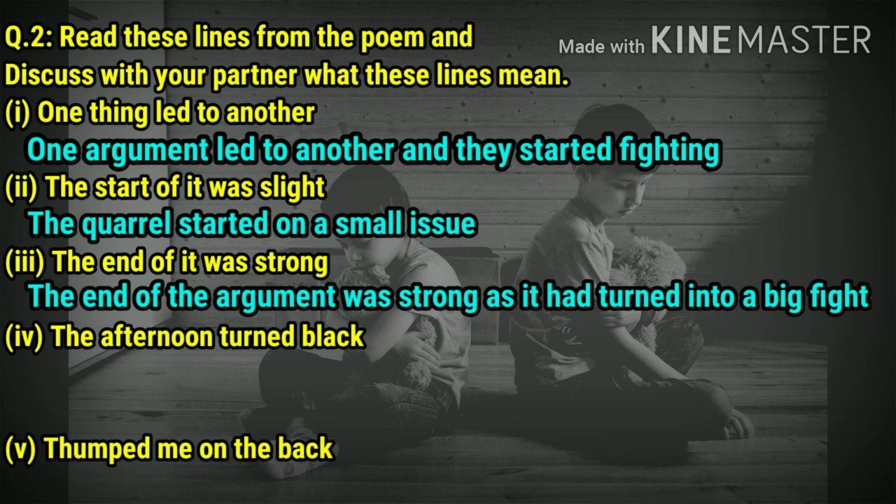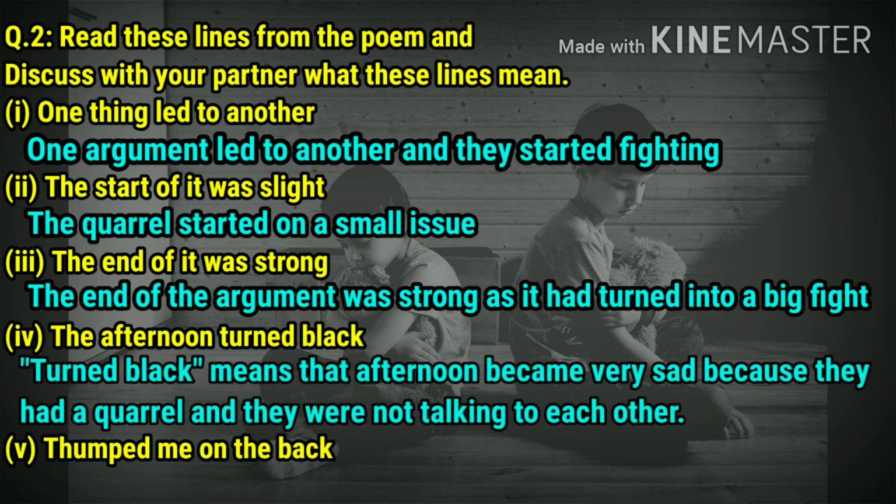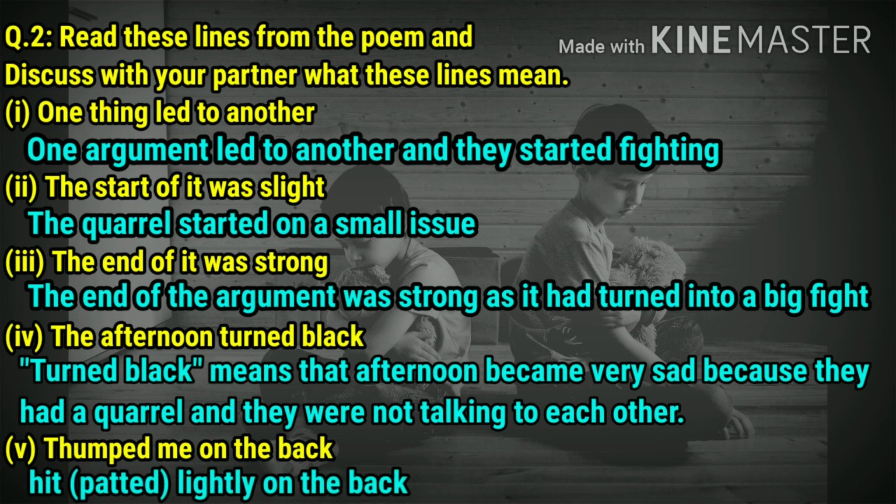Next one is, that afternoon turned black, and this we have already done, which means that afternoon became very sad because they had a quarrel and they were not talking to each other. And the last one is, thumped me on the back. It means hit or patted lightly on the back. So these were the word meanings, make sentences, extracts and back exercises of the poem The Quarrel.